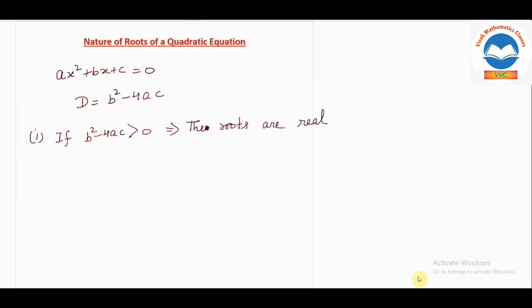Second thing, if b square minus 4ac is equal to 0, it means the roots are real and equal.